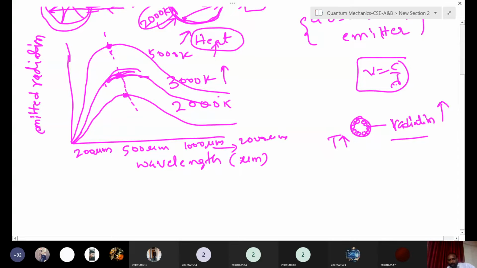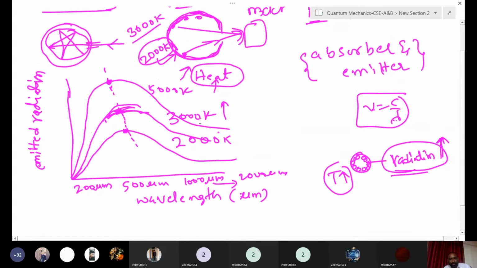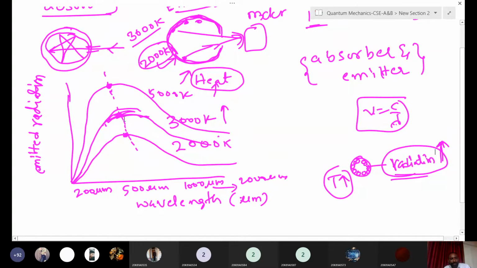Here we have some material with atoms. If you increase the temperature, these atoms get more energy. They vibrate more, and they lose more energy, or emit more energy. Emitting more energy means the radiation intensity also increases. That's why if you increase the temperature, the intensity curve also increases.